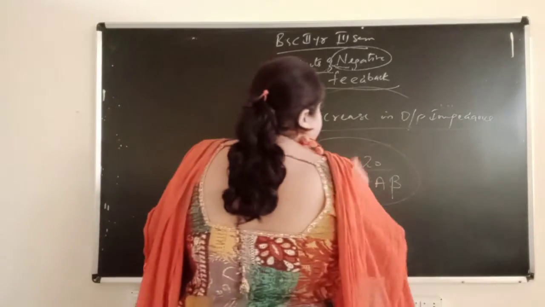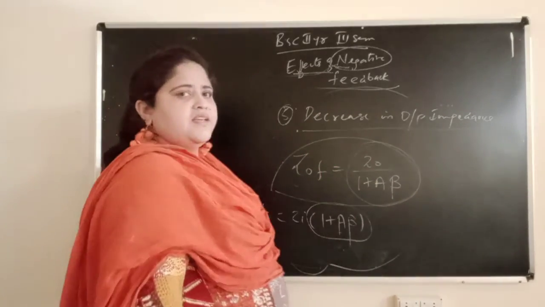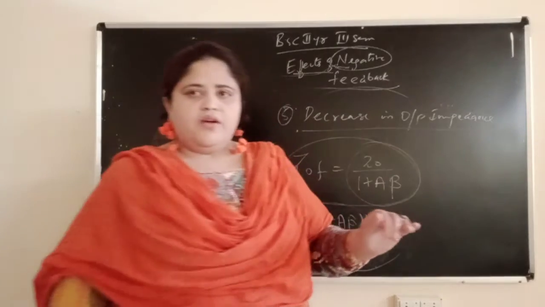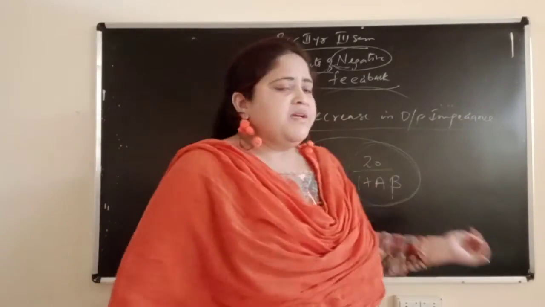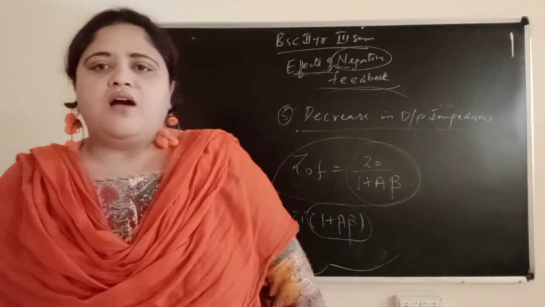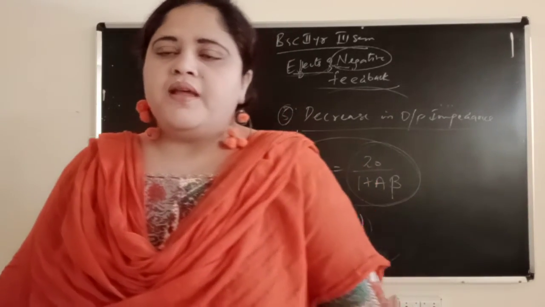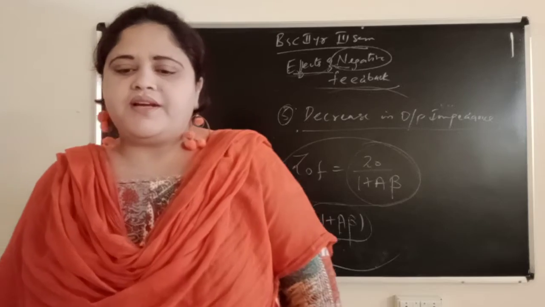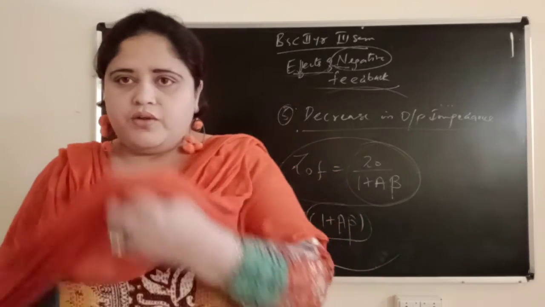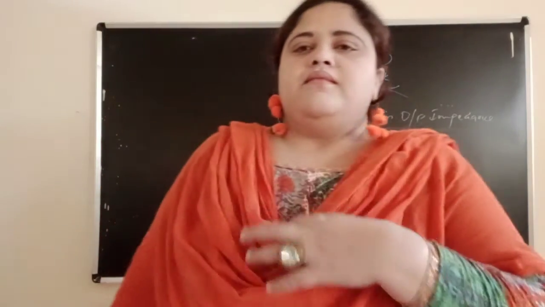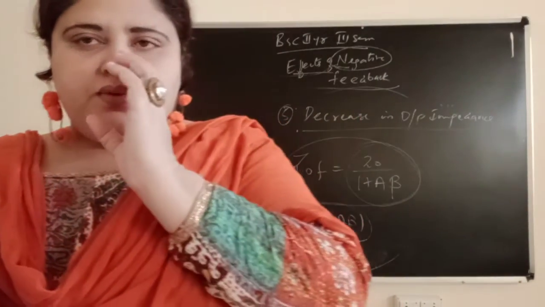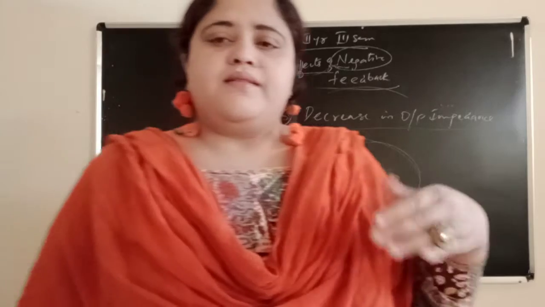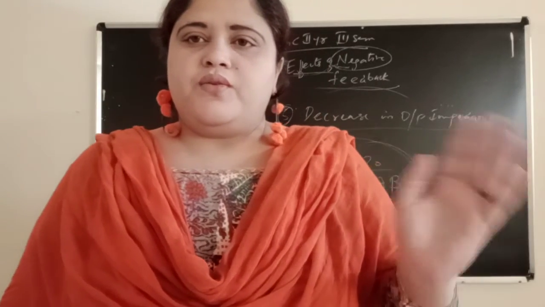But here, decrease in output impedance means it is in the division position, the denominator 1 plus A beta. That means it is decreasing the output impedance. By this we have completed our third topic of unit 3. This much explanation is more than enough, don't worry.